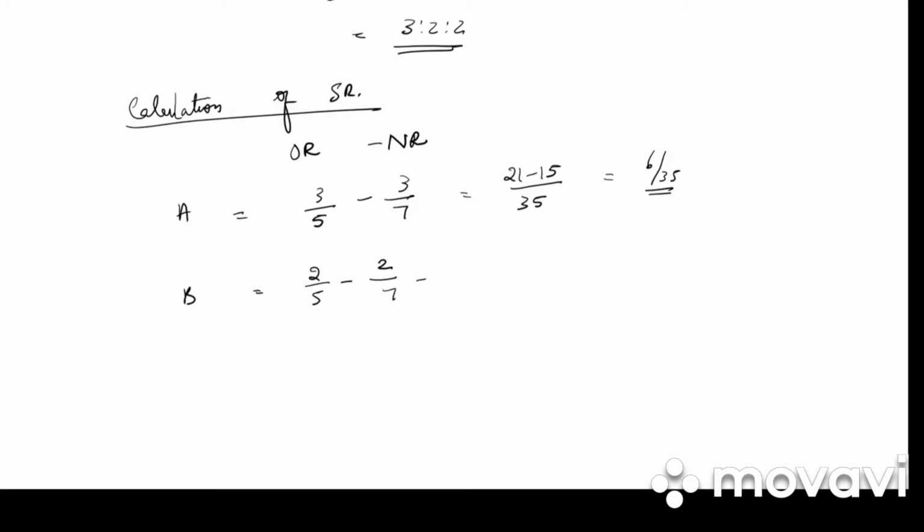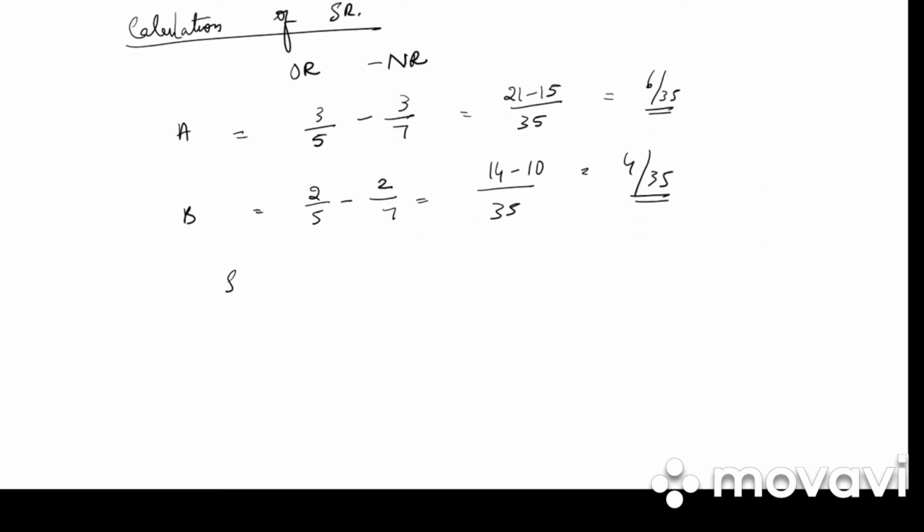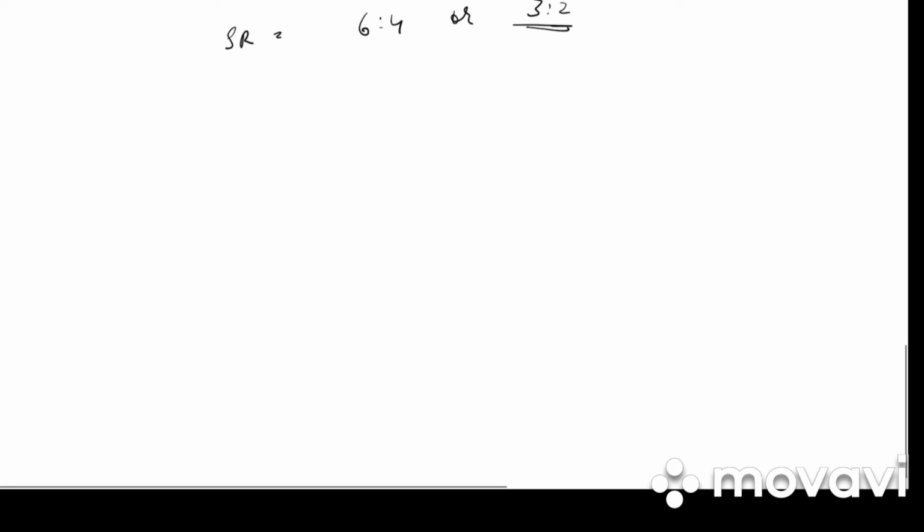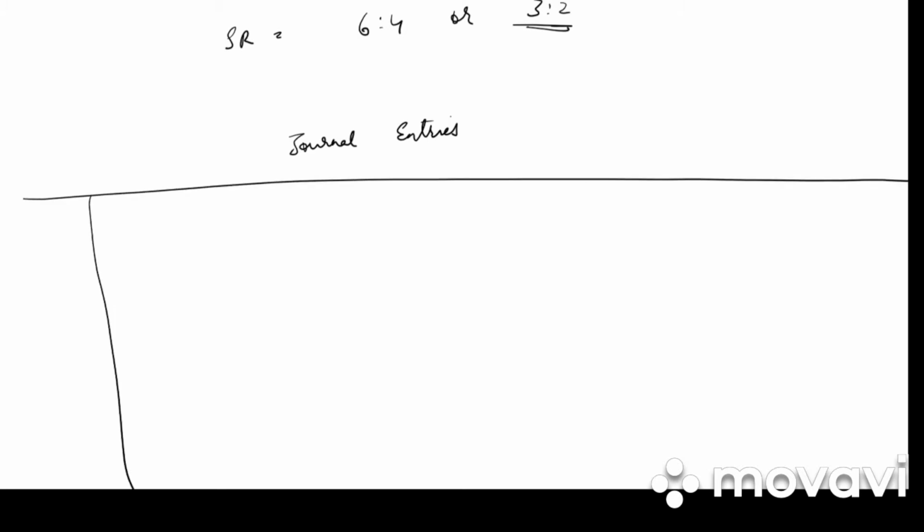2/5 minus 2/7. Again LCM is 35. 14 minus 10. 4/35. So what is the sacrifice ratio? 6 is to 4 or 3 is to 2. So our sacrifice ratio and old ratio will be the same. After we have found out the new ratio and sacrifice ratio, next step is to write down the journal entries. We have date, particulars, LF, debit and credit.